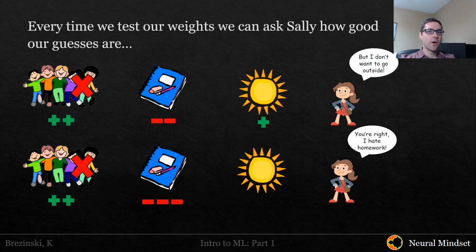So as a follow-up to part one, we were looking at the relative weightings that we can assign certain observations in order to predict whether or not Sally wants to make the conscious decision to go outdoors or not. So we looked at 5 examples of a Monday, Tuesday, Wednesday, Thursday. We looked at all the observations that are present, and we assigned a very generalized preliminary weighting on each of them.